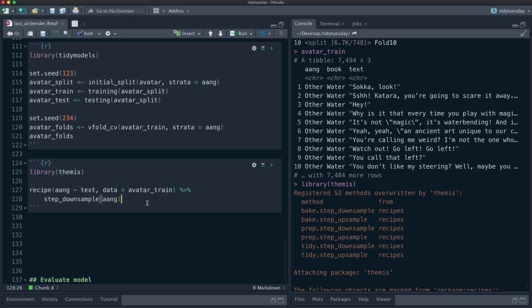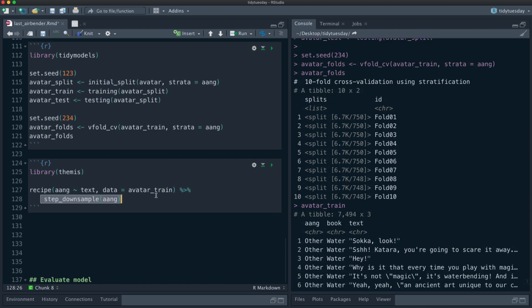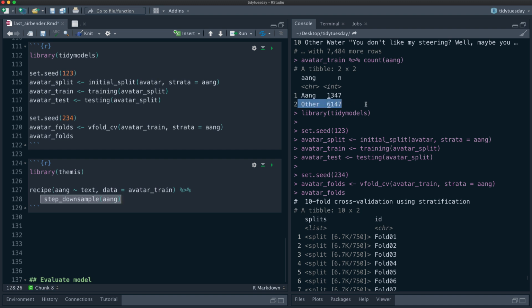Believe it or not, sometimes throwing away a bunch of data can give you better results than keeping the data, so that we can build a model that can learn both the positive case and the negative case. If we did not do this, then we would build a model that largely learned how to learn things that were other.